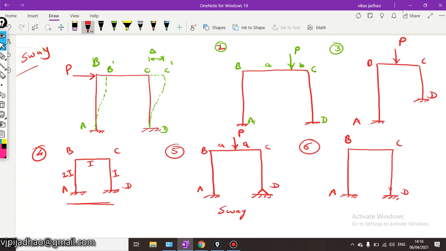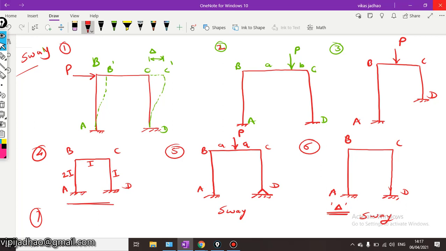Let us consider support A is settled by an amount delta, then there will be sway in this particular type of frame. Or, as the seventh case, if there is any combination of the above cases, then there will be sway of the frame.